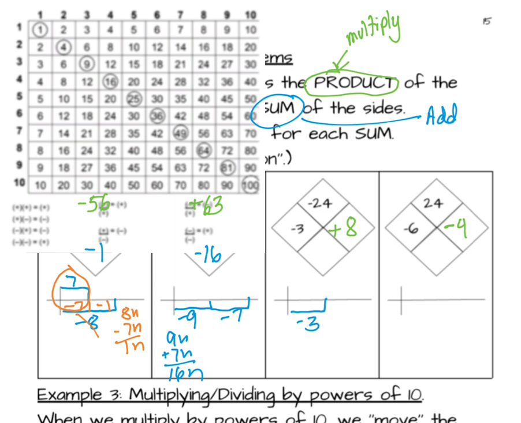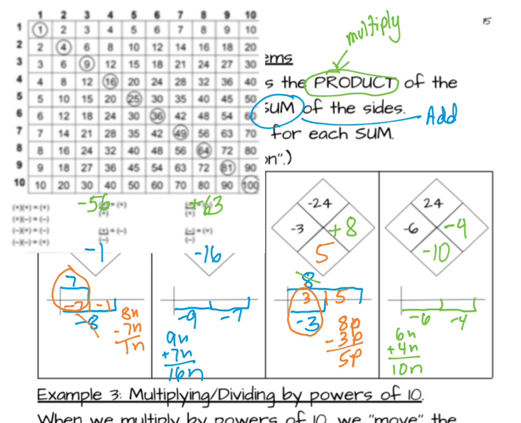So negative 3 plus positive 8, I'm going to make 3 zero pairs, and 8 positives for this long bar, minus 3 positives leaves 5 positives. So I put a 5 here and here. And one more, negative 6 plus negative 4. Let's combine those bars. 6 negatives plus 4 negatives is 10 negatives. And that's it.